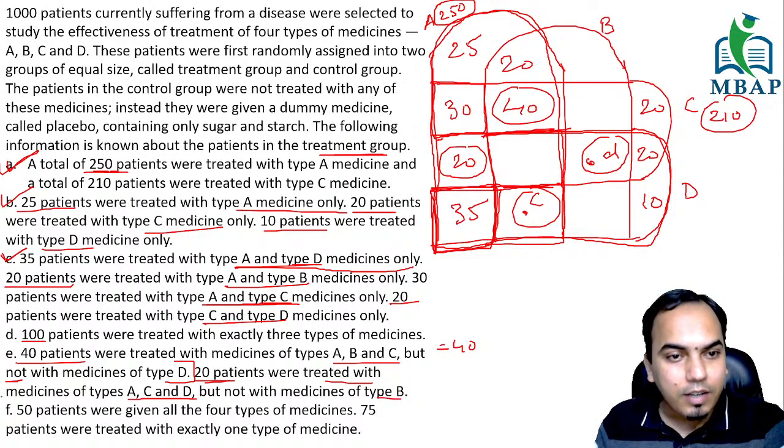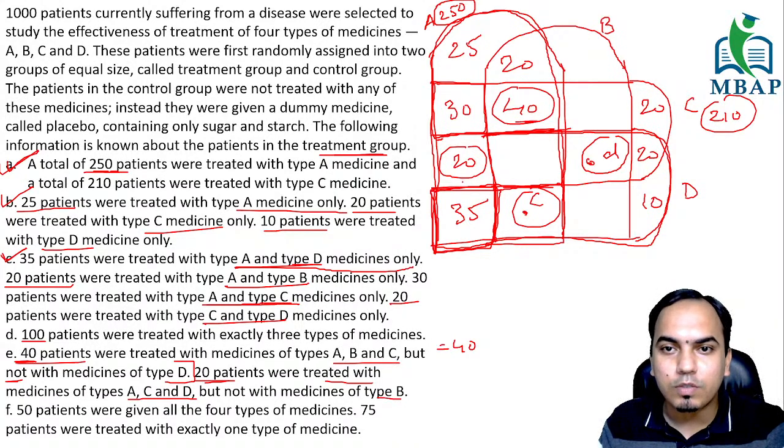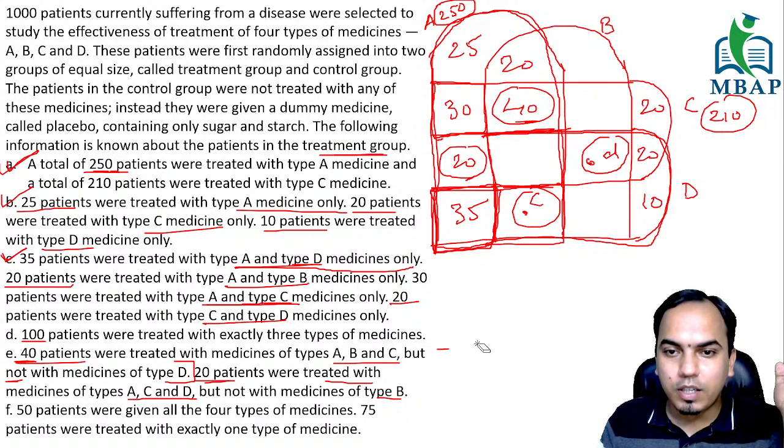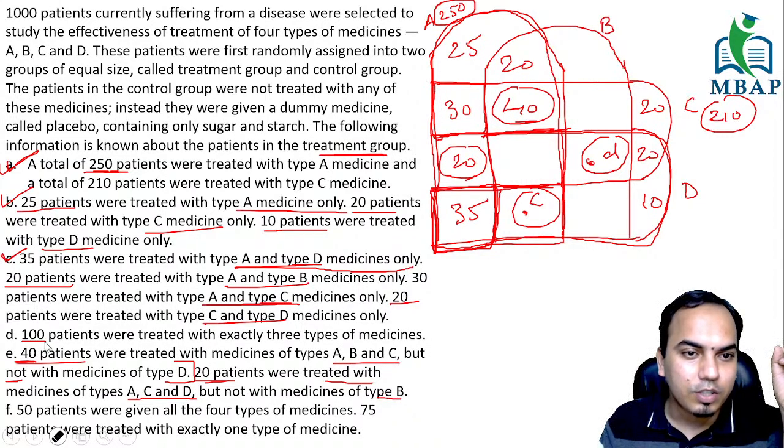And then reading ahead, when we went to statement number E, we saw that this was 40 and this was 20. So what do we know now? We know that C plus D is equal to 40. Everyone clear till this part? Great. Let us go ahead, I think now good people are able to pick up and solve the rest of the part.